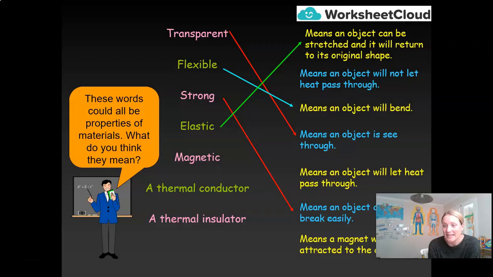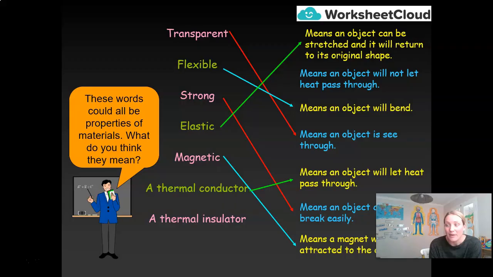So something like an elastic band gives you a good idea as to why it's called an elastic band. Magnetic. Magnetic means that a magnet will be attracted to the object. Again, I do apologize if my video is covering those words slightly. A thermal conductor. A thermal conductor allows heat to pass through it.